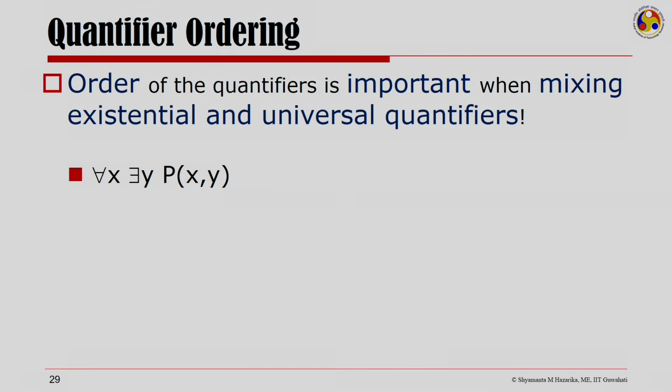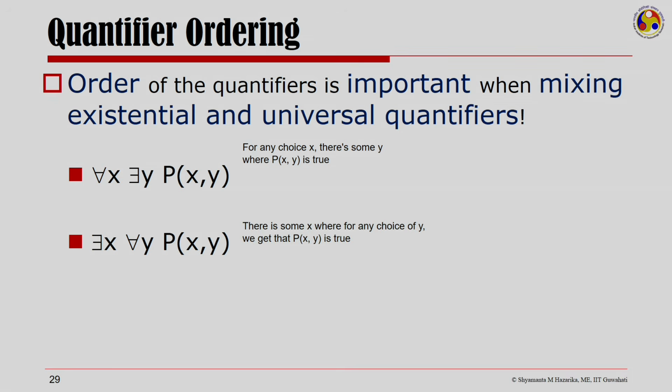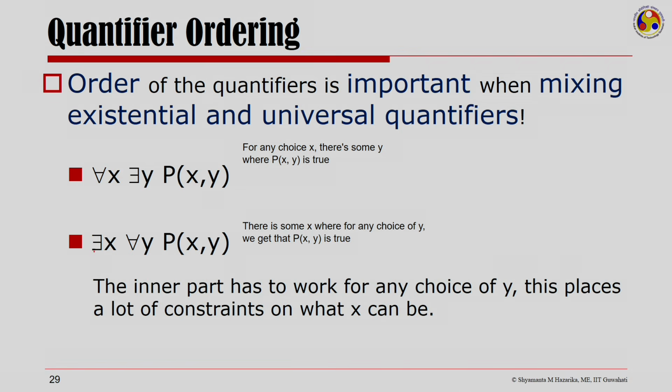For all x there exists y, p of x y would mean for any choice x there is some y where p of x y is true, whereas there exists x for all y, p of x y would mean there is some x where for any choice of y we get that p of x y is true. Now, in the second statement, the inner part has to work for any choice of y, and this places a lot of constraints on what x can be.